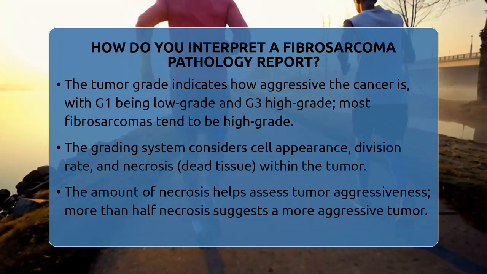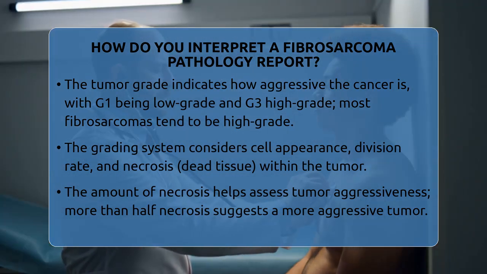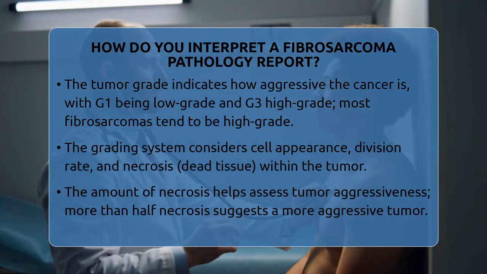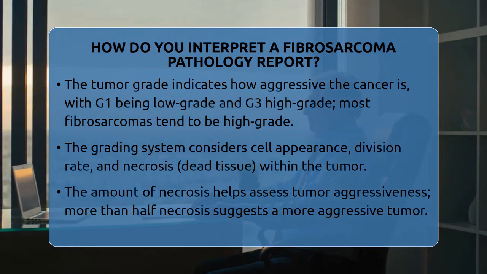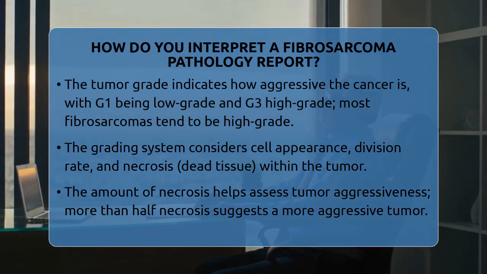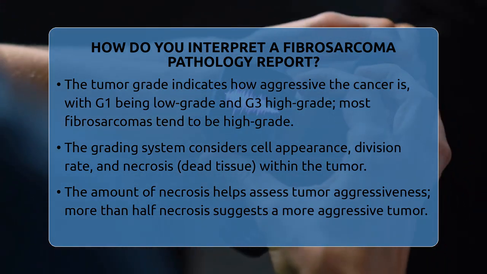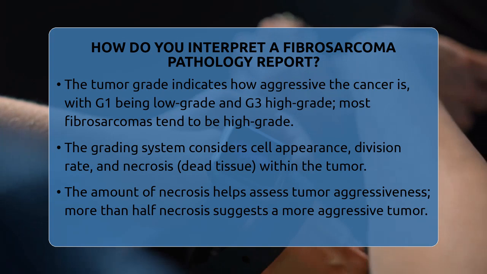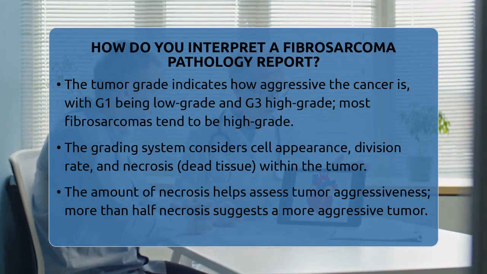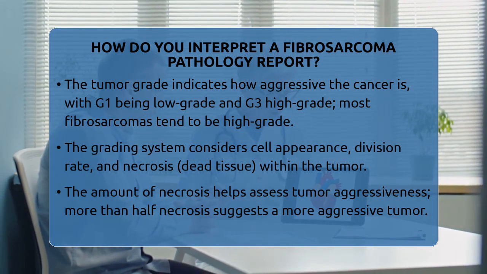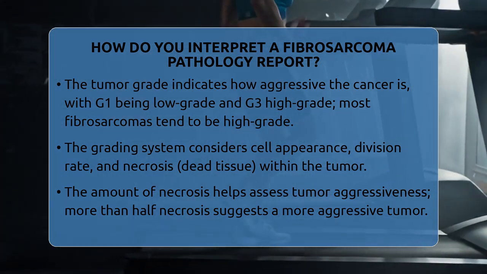Next, the report will include the tumor grade. This tells us how aggressive the cancer might be. The most common system used is the French Federation of Cancer Centers Sarcoma Group Grading System. It looks at three things: how much the tumor cells look like normal cells, how quickly they are dividing, and how much dead tissue, or necrosis, is present within the tumor.